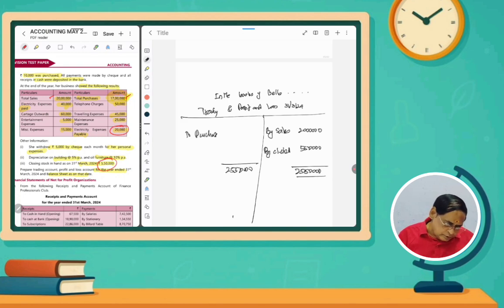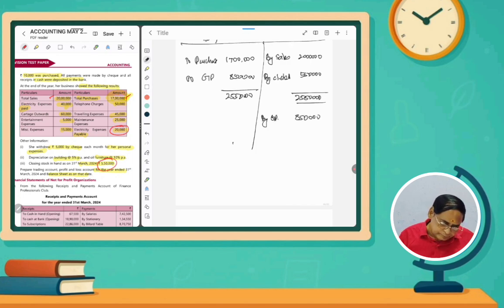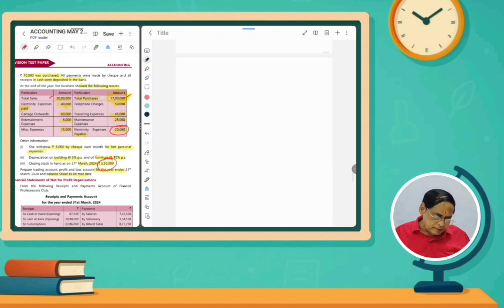So purchases, 17 lakhs was already there. If we deduct, 25,50,000 minus 17 lakhs, so 8,50,000 rupees, 8,50,000 rupees GP. The same GP here, by gross profit, 8,50,000. We will write here because space is not sufficient. There are so many entries.